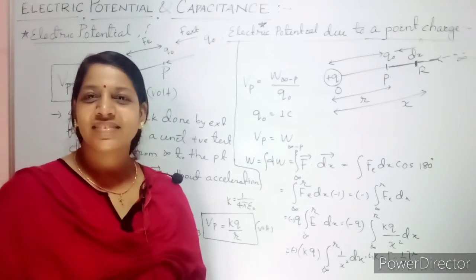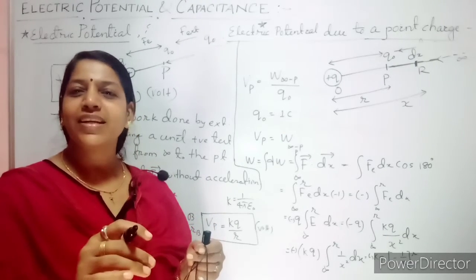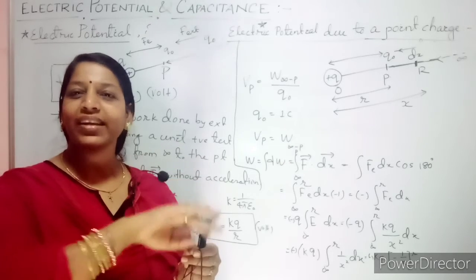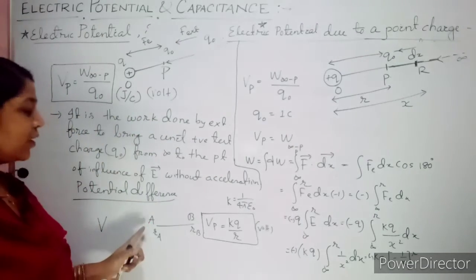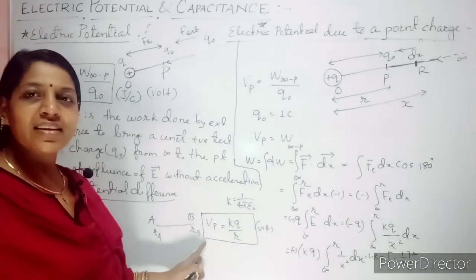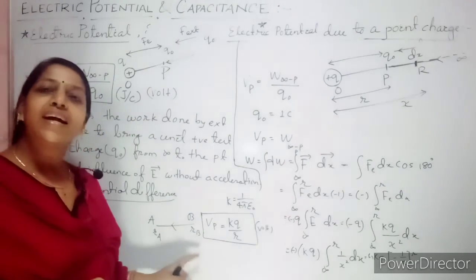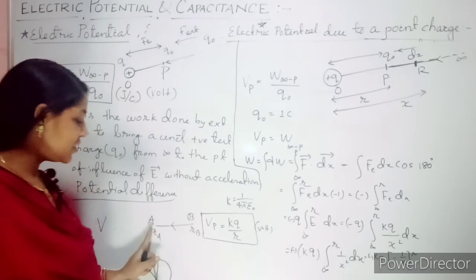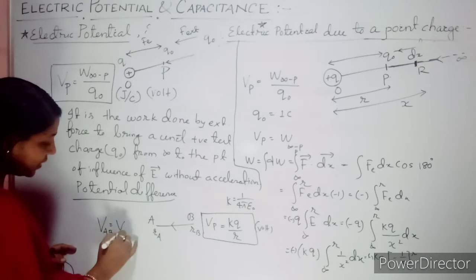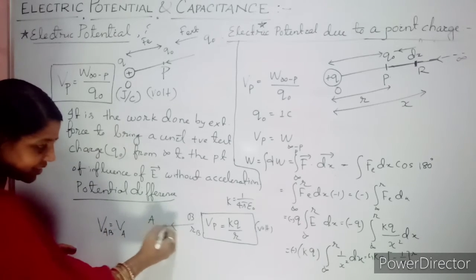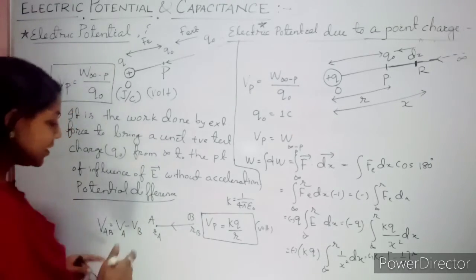Like displacement. If you move from here to here, the displacement is nothing but the change in distance, from final where you reach minus initial. So similarly, if you want to find the voltage drop across it, then from B to A you are moving that charge. So this is your initial, this is your final. So it is VAB equal to VA minus VB.